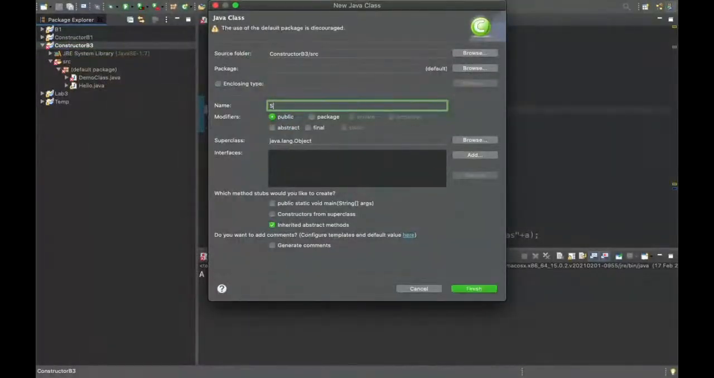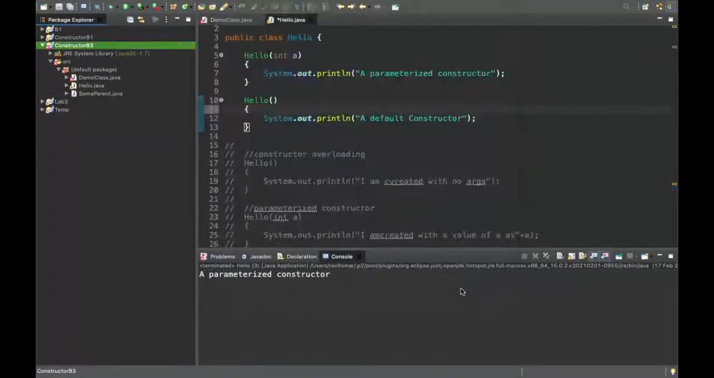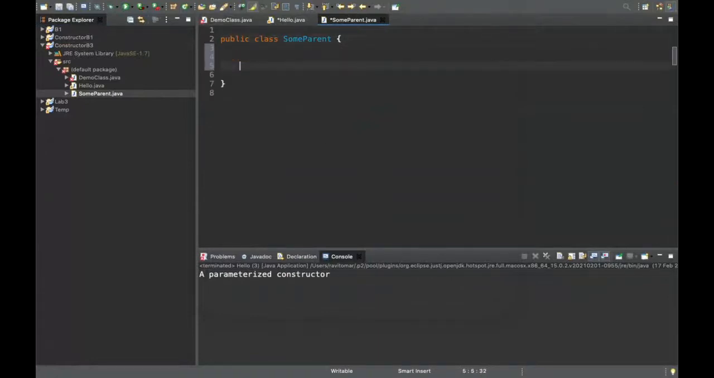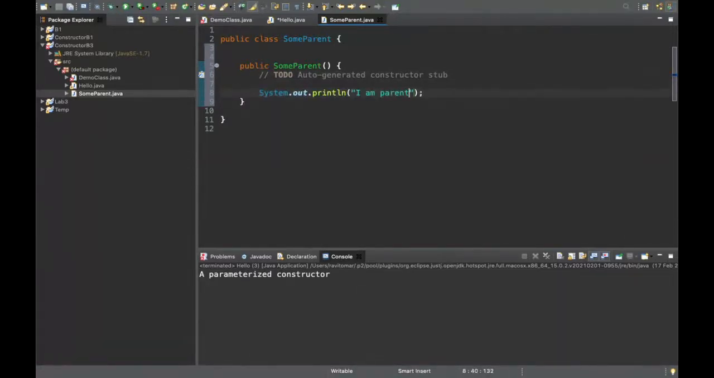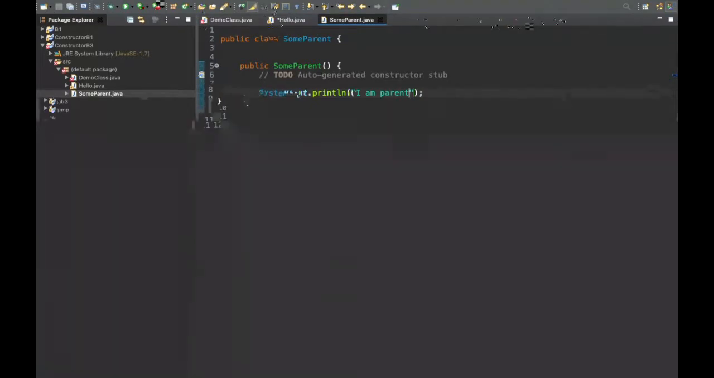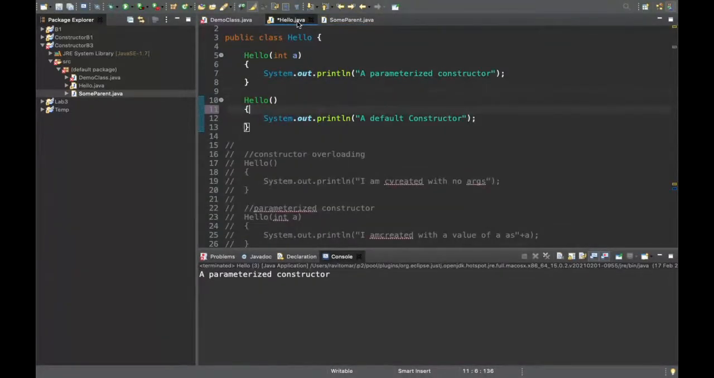Class some parent. I'm just making one dummy parent class, and inside this I'm writing sysout "I am parent". What I told you applies here: there can be no child without a parent being created. You remember I told you in one of the classes that we can never have a child without a parent. This is a universal truth, right? We cannot be without a parent.